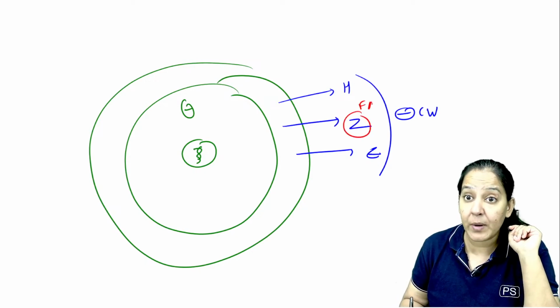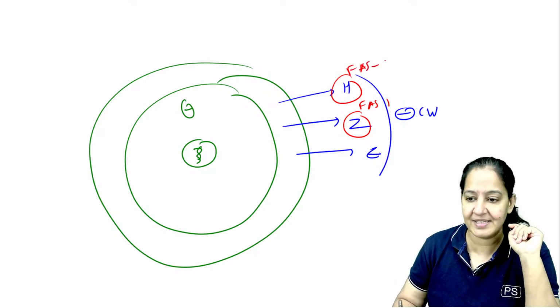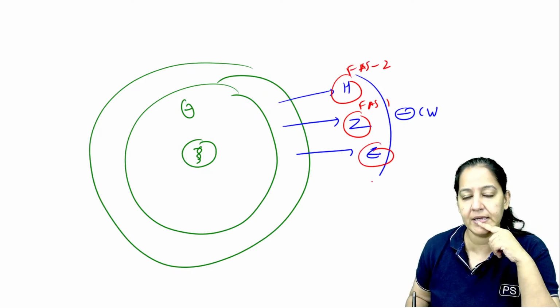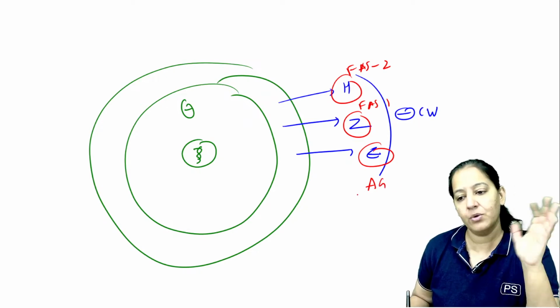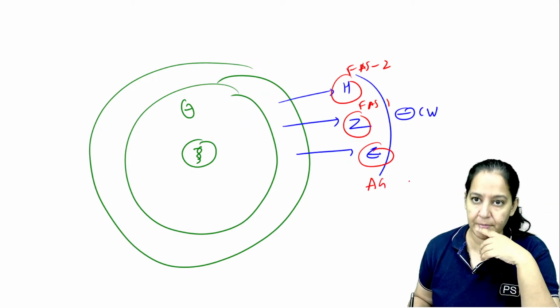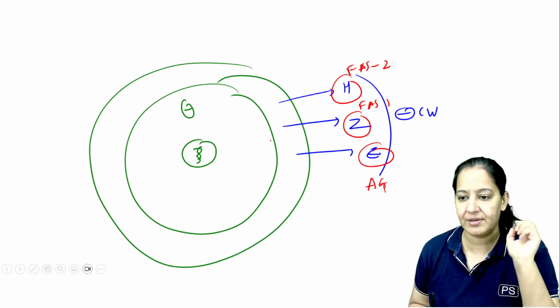Z inhibits FAS1, fatty acid synthetase 1. H inhibits FAS2, fatty acid synthetase 2, and ethambutol inhibits the arabinosyl transferase enzyme. So no arabinogalactan is formed. You got my point? So this is how they inhibit cell wall synthesis, right?